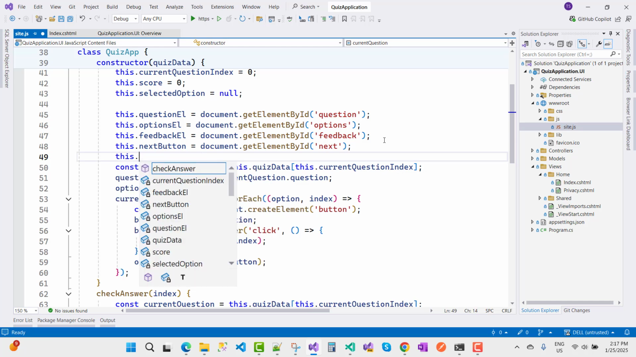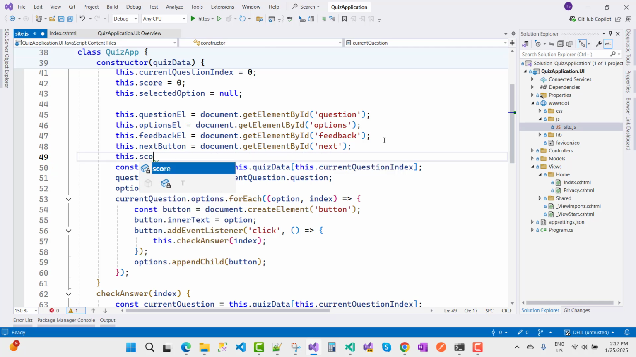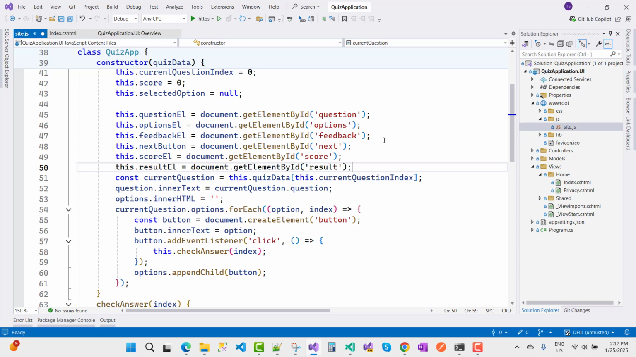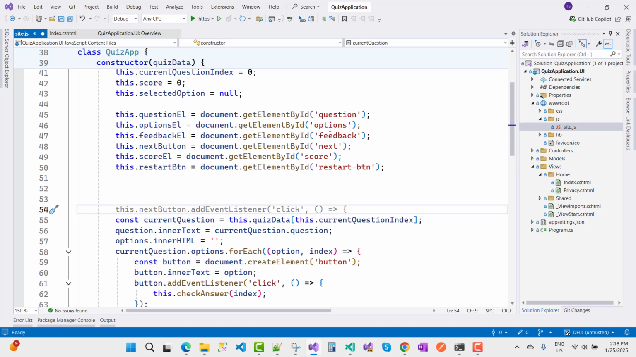Now this.scoreElement, and that one is score. Okay, next button and score, and the restart button is also there. So result, it's not there. Restart, I want to take the restart button, and that is my restart button. Okay, so these are the elements.